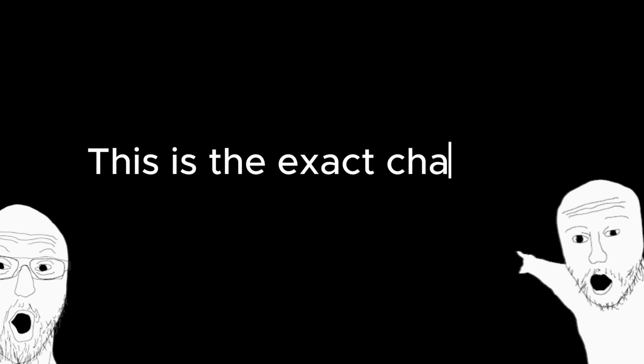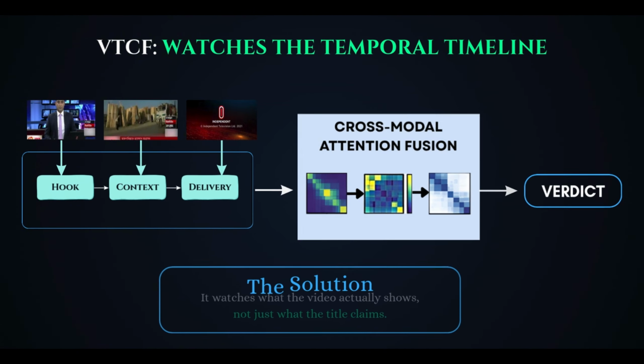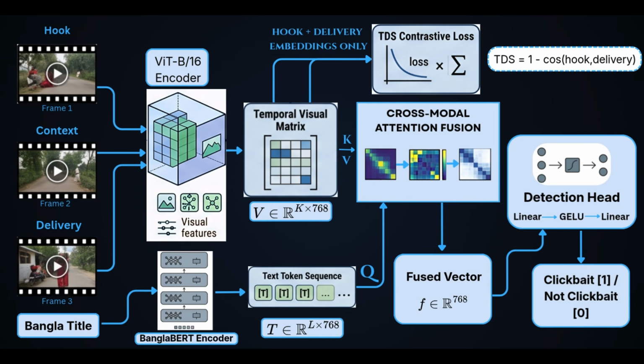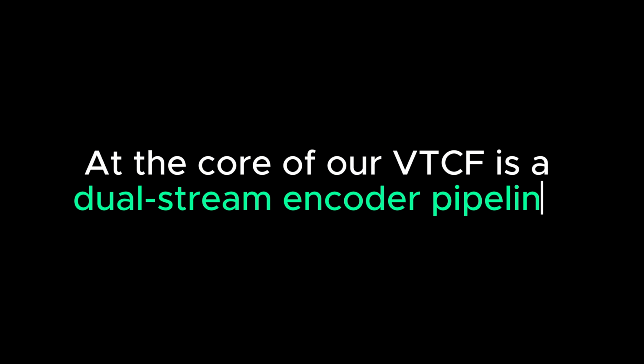This is the exact challenge we set out to solve, building an intelligent system that doesn't just read the title, but actually watches and understands the temporal video timeline before you click. Here is the complete architecture of our VTCF, a dual-stream cross-modal framework designed to detect video clickbait by analyzing titles against temporal video frames. At the core of our VTCF is a dual-stream encoder pipeline.